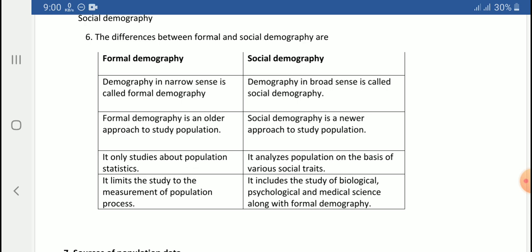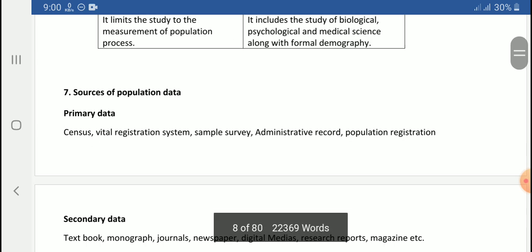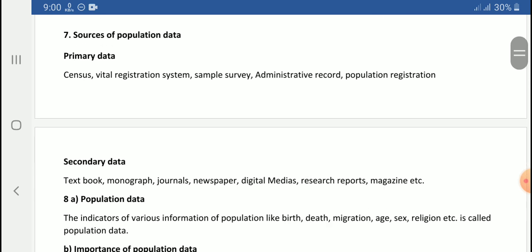So formal demography is included in social demography, and this question is important for 4 marks. The differences between formal demography and social demography and their definitions can be used for MCQ as well. So read it.